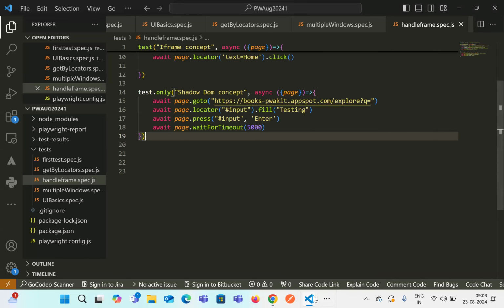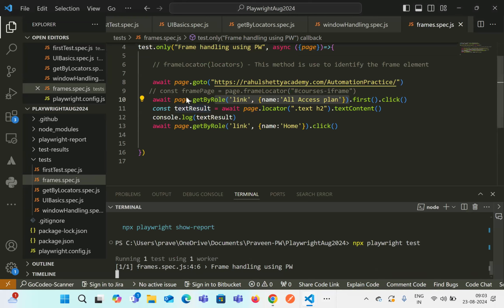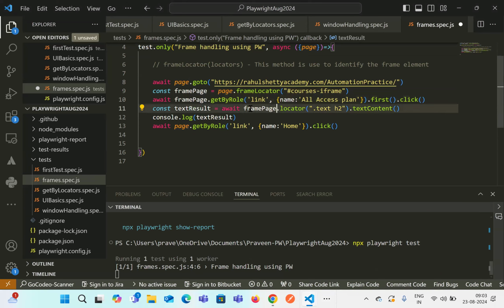Okay, so that is where we first write a locator to identify the frame, and then using that variable that we have declared, we have to automate inside the frame. And if you have to come back from the frame, you can use the original variable or global variable or fixture that we were using. Okay, so that is it.